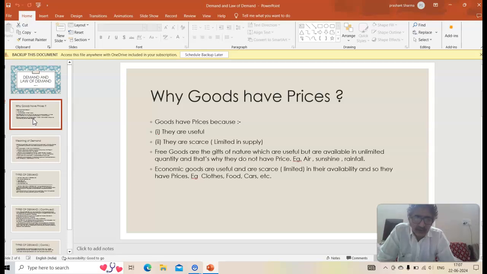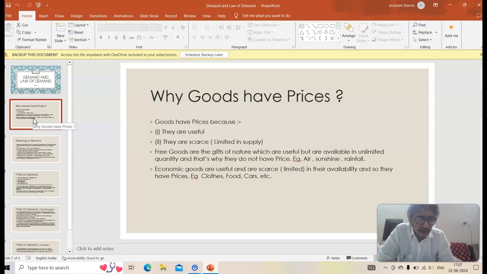First and foremost, why do goods have prices? Have you ever wondered why goods have prices? Why are goods not available free of cost? There are two reasons goods have prices: firstly, they are useful, and secondly, they are available in limited supply, meaning they are scarce. Okay, we have free goods and we have economic goods.